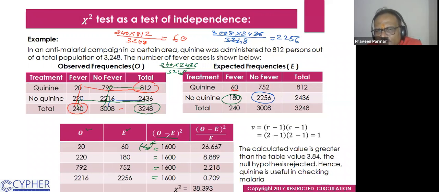Then we divide this by E. So 1600 divided by 60, 1600 divided by 180, 1600 divided by 752, and 1600 divided by 2256. And we add them. So we get 38.393.